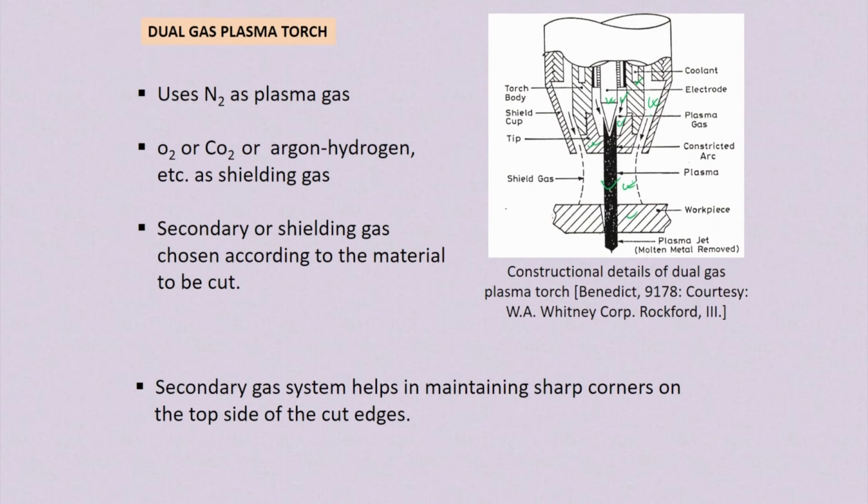This secondary gas system helps in maintaining the sharp corner on the top side of the cut edges.